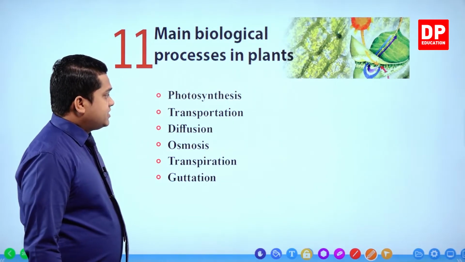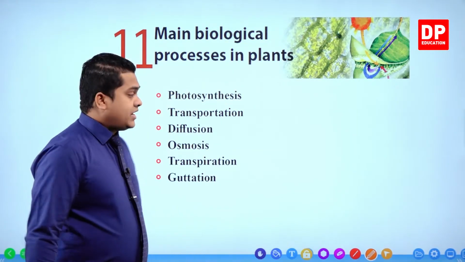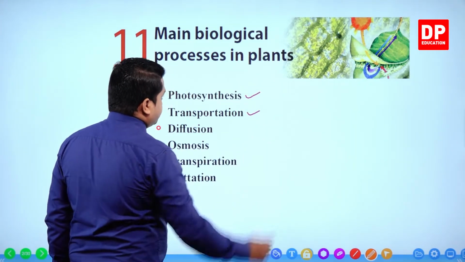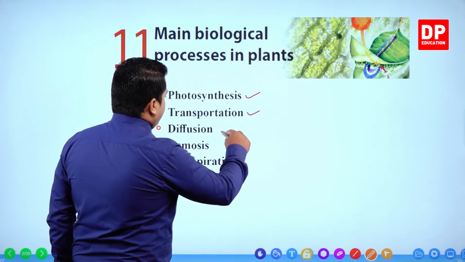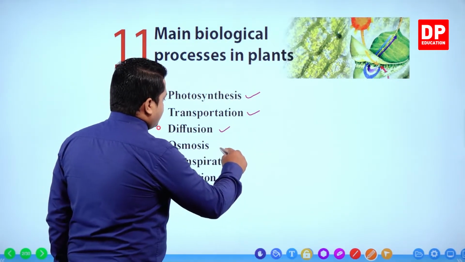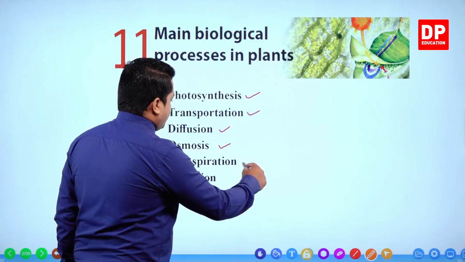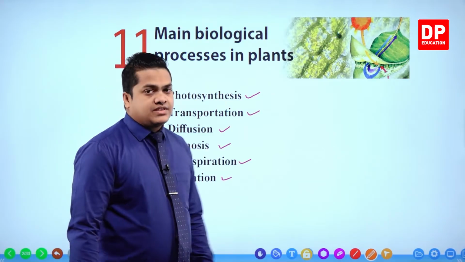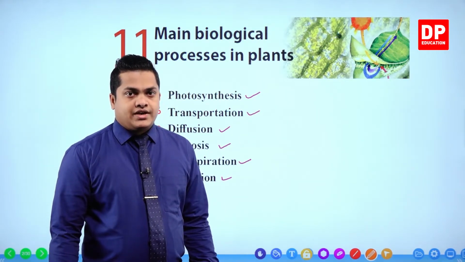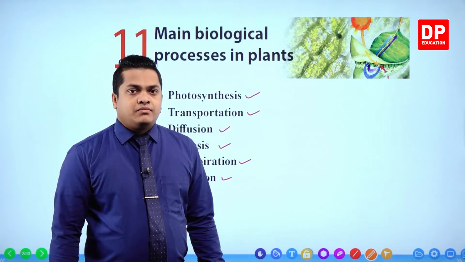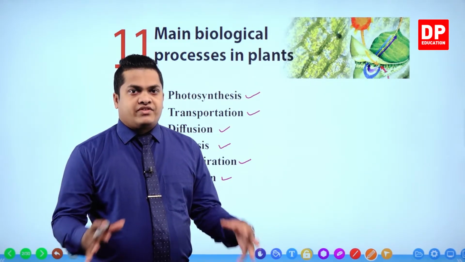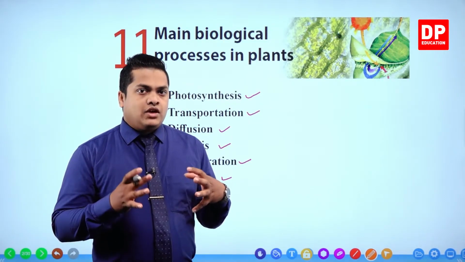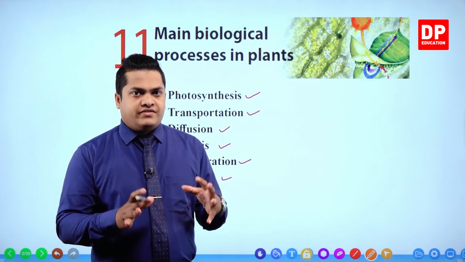Under these biological processes, once again, let's see what we are going to study. We'll be studying photosynthesis and transportation, then diffusion, osmosis, transpiration, and finally guttation. Right? So these are the main areas that we are going to study about the main biological processes in plants. I have given you a brief on each and every topic given here.